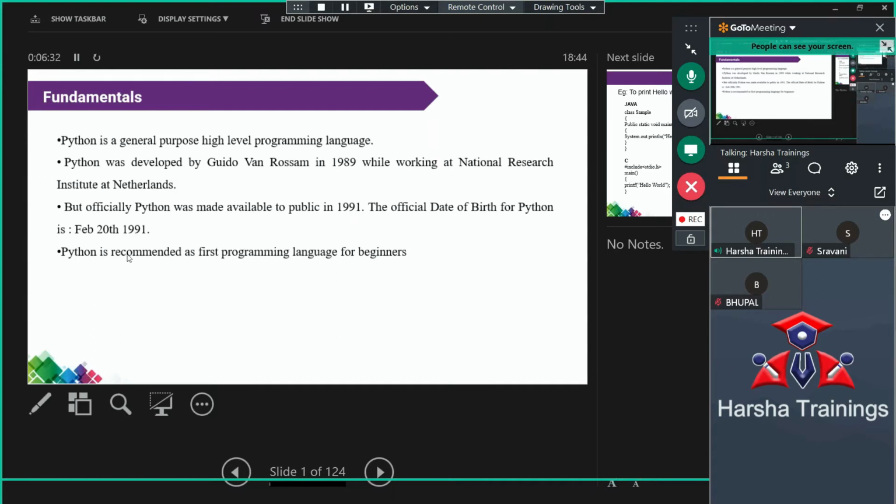And see this one. Python is recommended as the first programming language for beginners. Why? Up to now, we assumed that C is the first language. What is the meaning of this? It seems a completely contradictory statement. But why in a sense? Python has limited syntax. It is very easy to use.